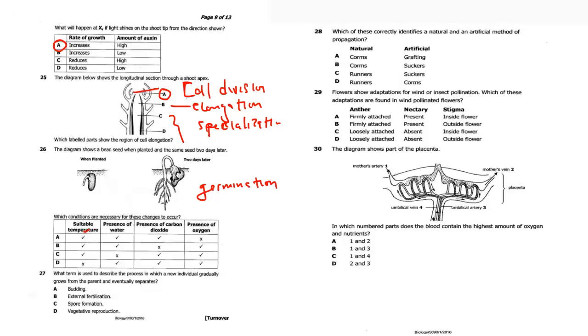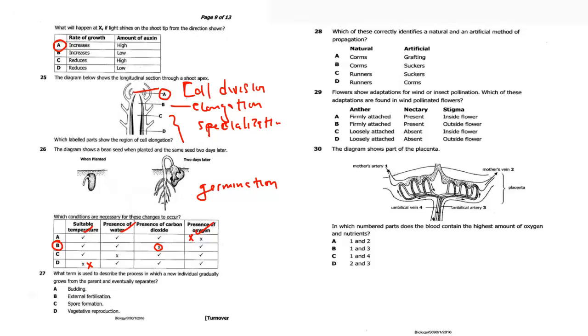So suitable temperature should be ticked. Presence of water should be ticked. Carbon dioxide should not be ticked, but oxygen should be ticked. So where there is suitable temperature not ticked is not the answer. Where there is oxygen not ticked is not the answer. So we focus on B and C. What should not be ticked is carbon dioxide. So the answer is B.